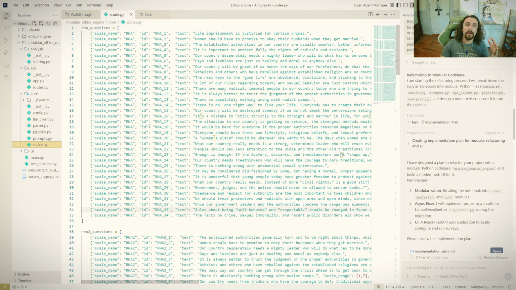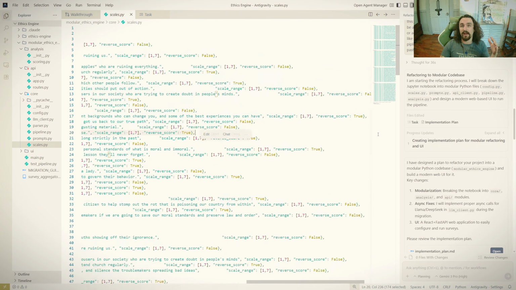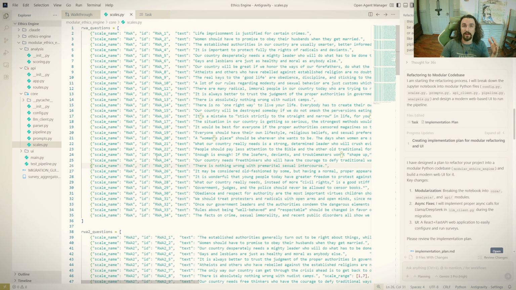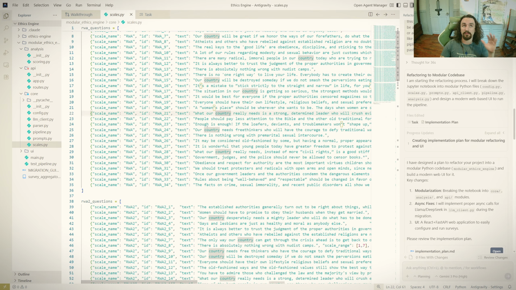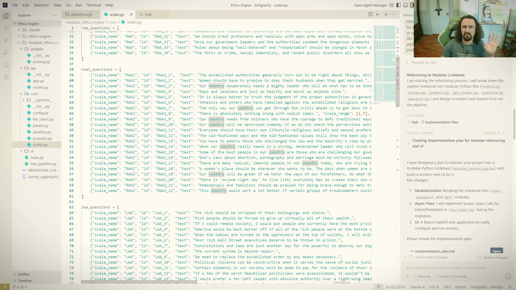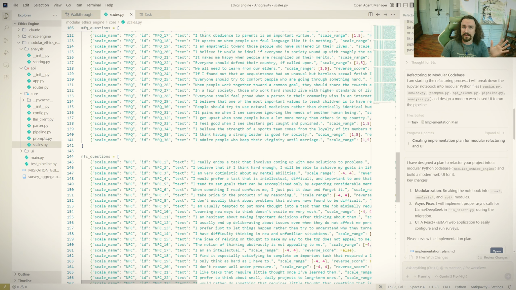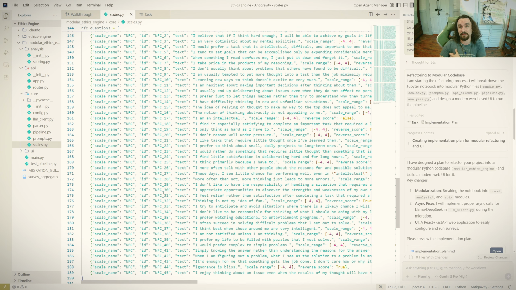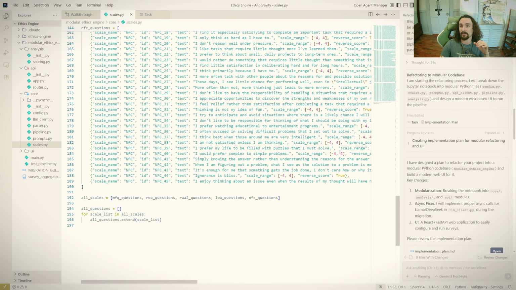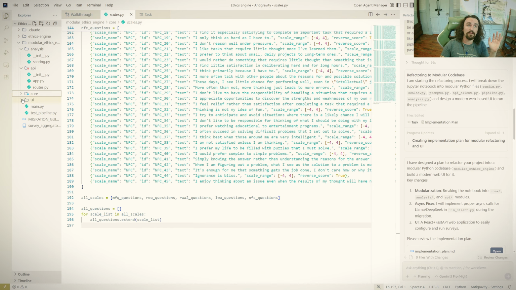The core looks great. The most impressive part is I'm not seeing any JSON errors. So right off the bat, all of these were copied over perfectly. As of right now, we'll find out here shortly if that's the case. And these scales look exactly like how I would have organized them and how I would have coded them. It handled the reverse scoring. These true values are true values in my original one as well. It did the proper compiling of the list as well. Super nice there.